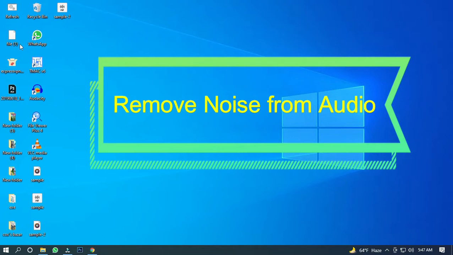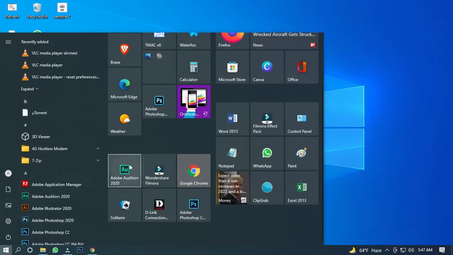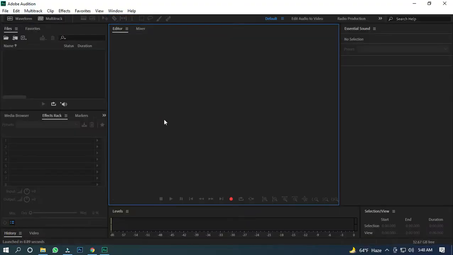First of all I am going to open Adobe Audition, and this is the Adobe Audition 2020 version. You can use any version of Adobe Audition, the process will be the same. It doesn't matter what version you are using.